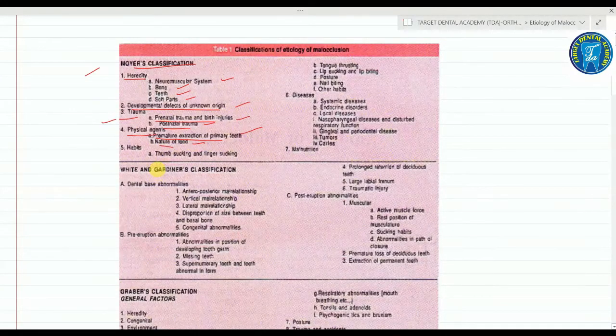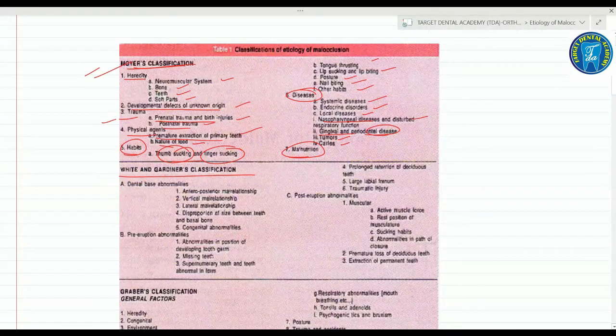Next is the nature of the food. Habits include thumb sucking, finger sucking, tongue thrusting, lip sucking, posture, lip biting and other habits. Next are the diseases. It includes systemic disease, endocrine disorder, local disease, nasopharyngeal disease, gingival and periodontal disease, tumors and caries. Seventh is malnutrition. So this is the classification according to Moyers.